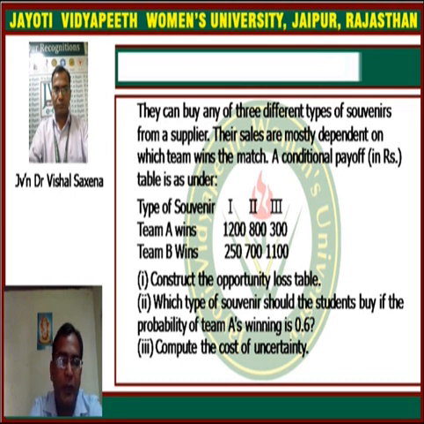We are given a table consisting of types of souvenir: 1, 2, 3, and team A wins and team B wins. Team A wins: 1200, 800, 300, and team B wins: 250, 700 and 1100. The questions are: first, construct the opportunity loss table. Second, which type of souvenir should the students buy if the probability of team A winning is 0.6. Third, compute the cost of uncertainty.